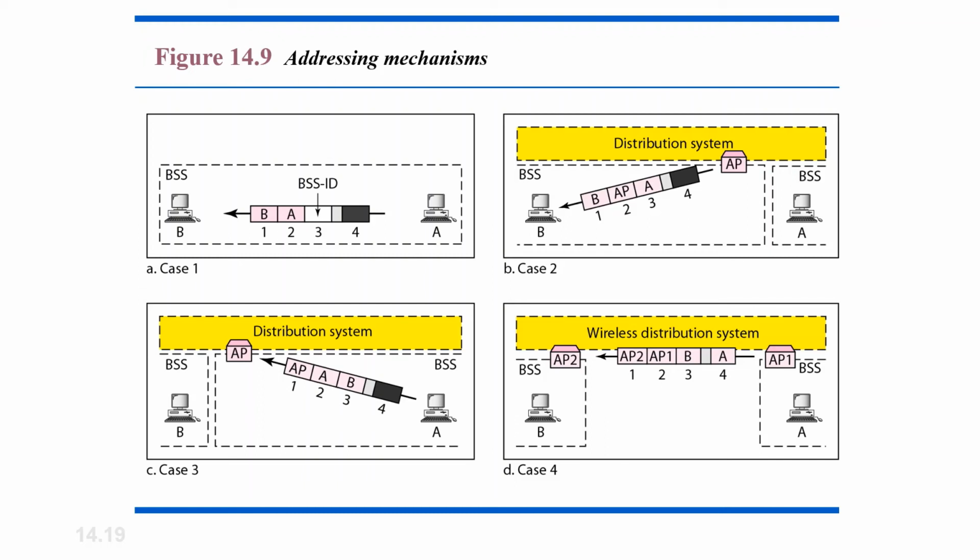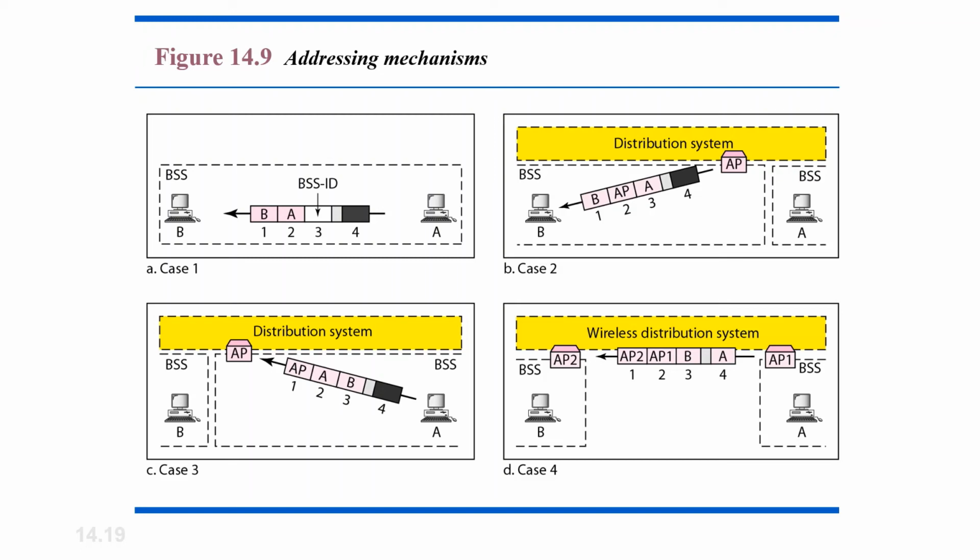In case 3, To DS is 1 and From DS is 0. This means that the frame is going to a distribution system because To DS is 1. Thus the frame is going from the station to the AP. Note that the address 3 field contains the final destination of the frame in another BSS. In this case the address would be B, that is the station address would be B.